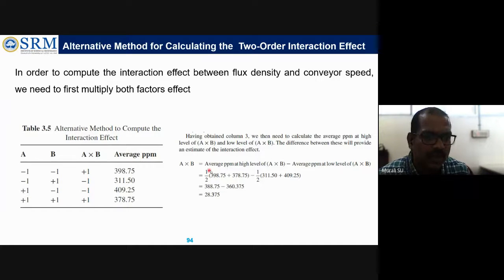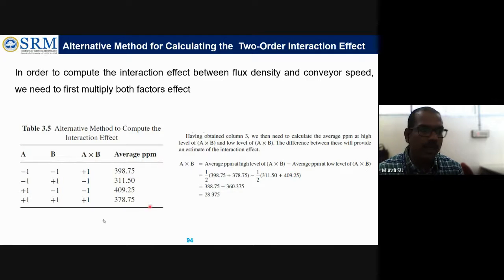So first we have to calculate the high level, keeping only high level, and find the value. So 398 and 378, keeping everything at high level between A and B. High level means +1 and +1. Considering the third column alone, I am saying +1, what is the value? 398.75, 379.75.